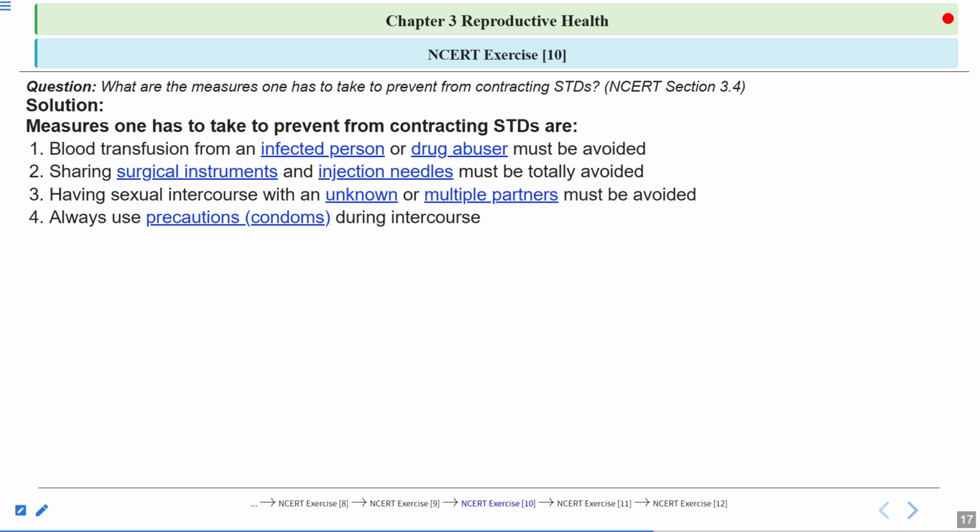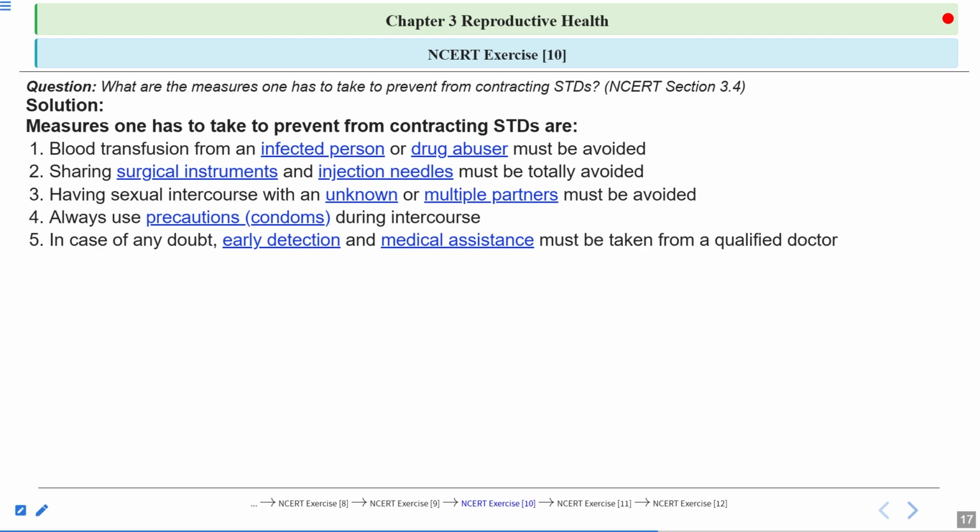So the semen cannot enter into the female genital tract, and the vaginal secretions cannot enter into the male genital area. So, as you know, these STDs are spread through body fluids, and as there is no transfer of body fluids between male and female by using condoms, which is a kind of barrier method, the spread of the STDs can be prevented.